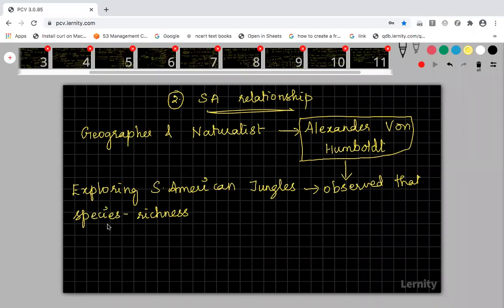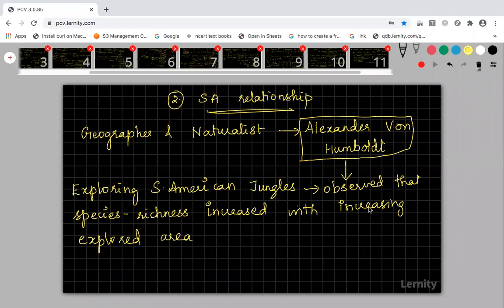He observed that the number of species increased with increasing explored area. So what do you mean by this statement? As much as we explore the area, you can determine more number of species.